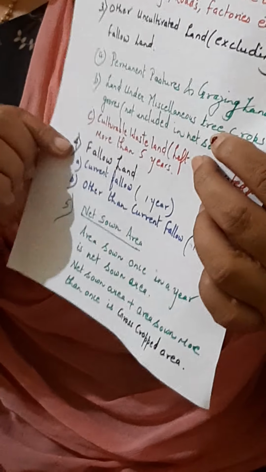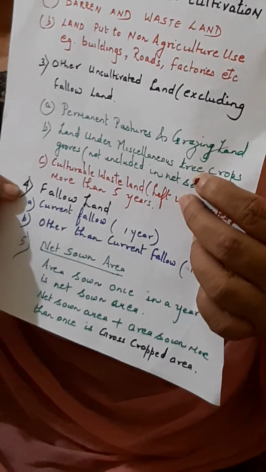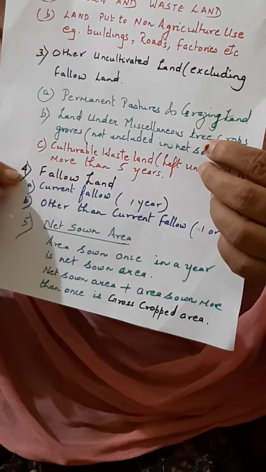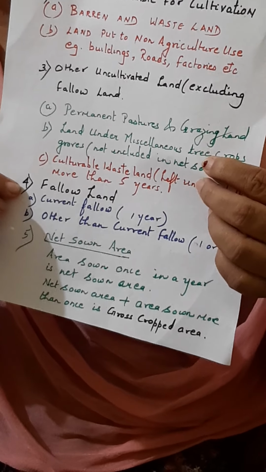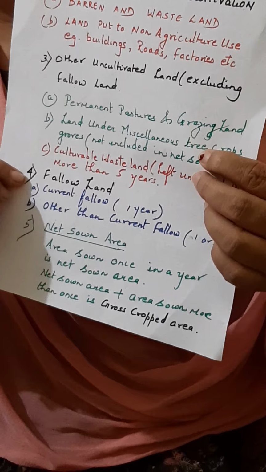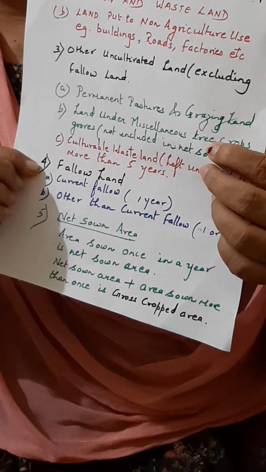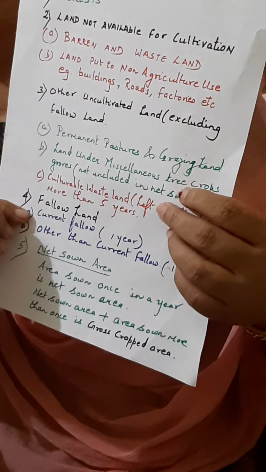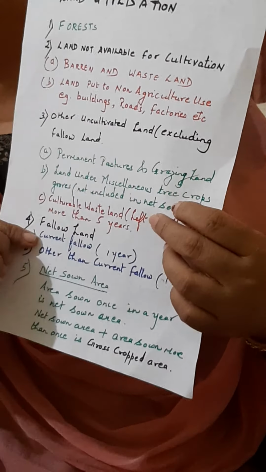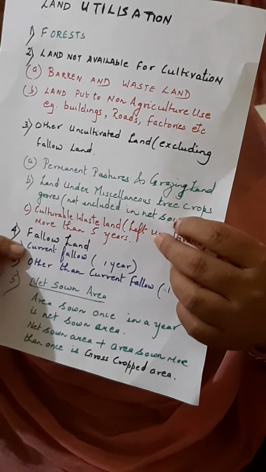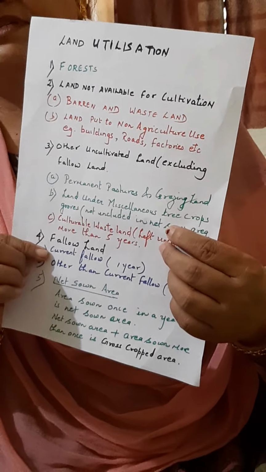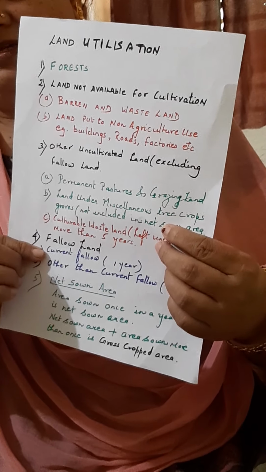Then the fourth category is the fallow land. Fallow lands are the land which are kept fallow by the farmers for regaining the fertility of soil. It is kept for a year and sometimes it is kept for 1 to 5 years. Here the condition may be the farmer is not having that much money to bring the land under cultivation, or sometimes the land may be of poor quality.